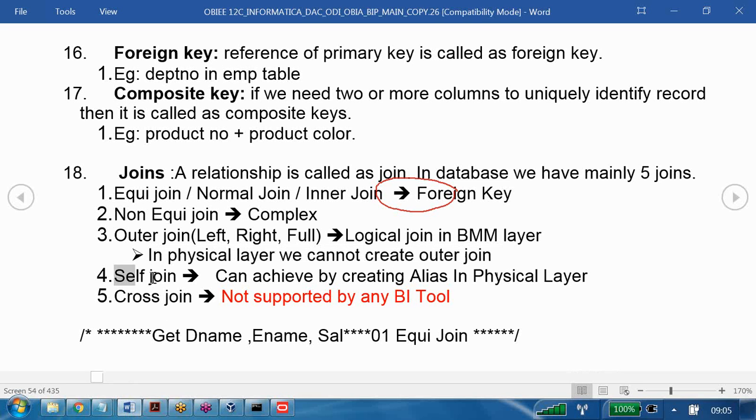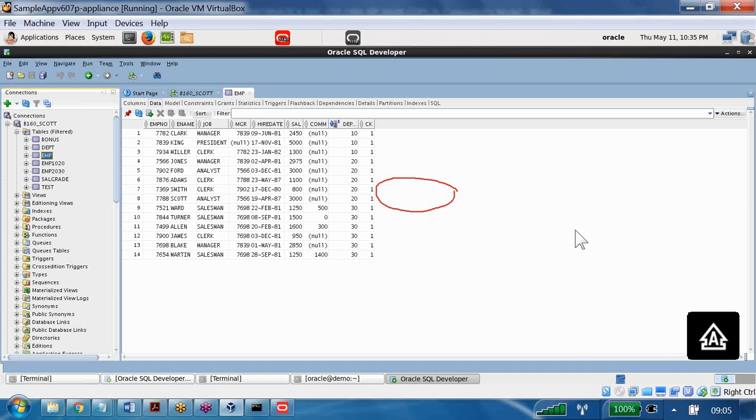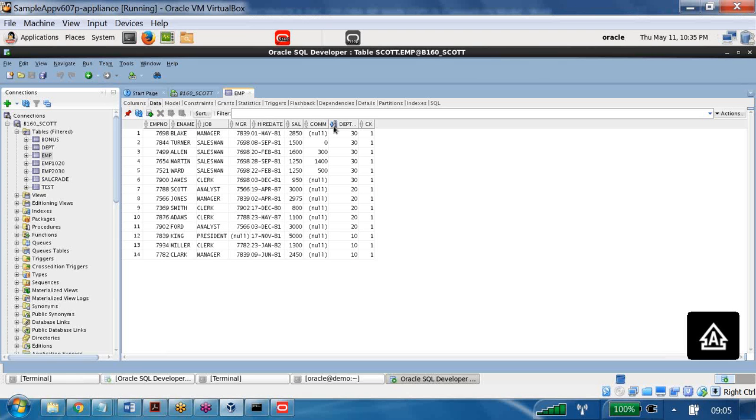Now let us say I want to do the next one, which is called self join. Let us see the first self join. I have here the EMP table. In the EMP table, I have one of the resources.